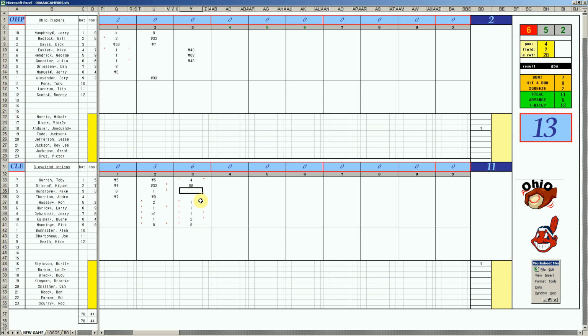Hargrove, 67, pops to short. And Andre Thornton, 47, another single. And I think at this point, we just want Andujar to pitch through the 4th inning to not kill his bullpen.